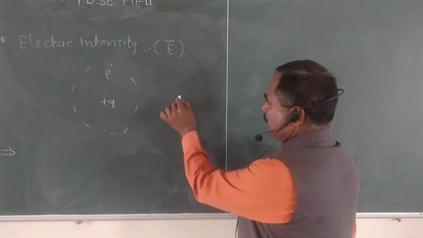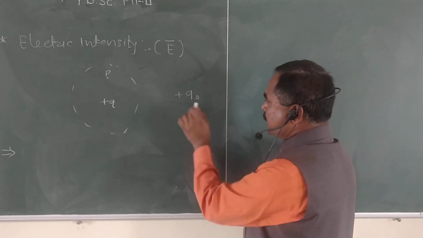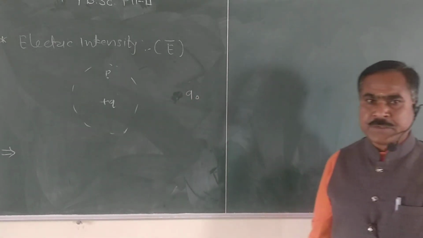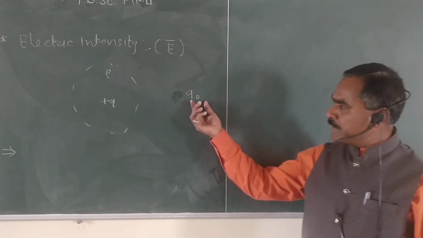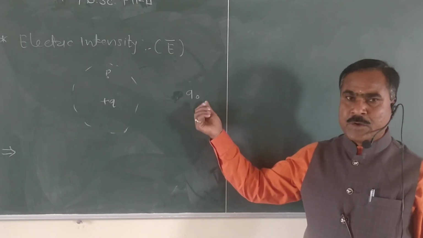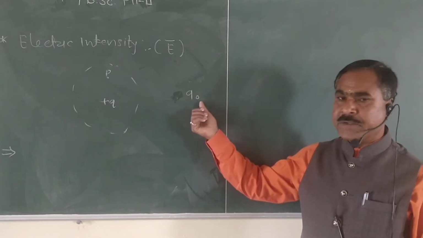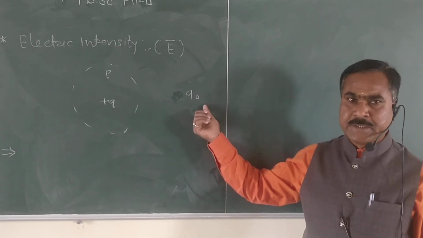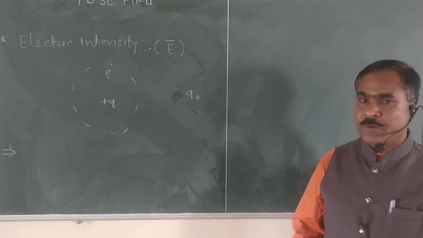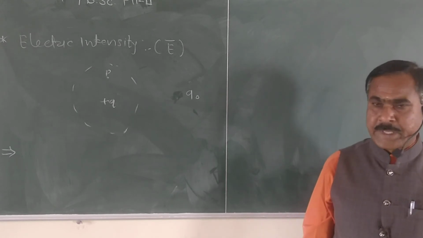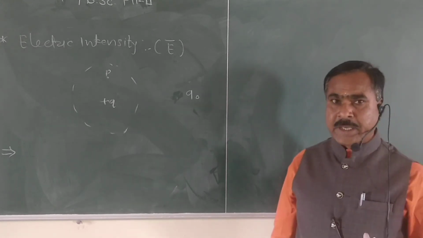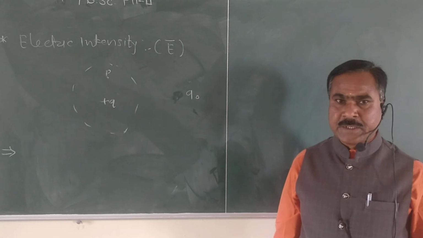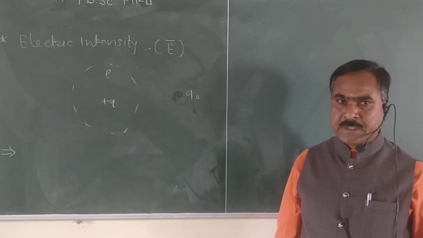That means we consider a test charge Q naught. It may be positive or negative. Then the force acting on this test charge in the region of electric field at that point is called the intensity of electric field.